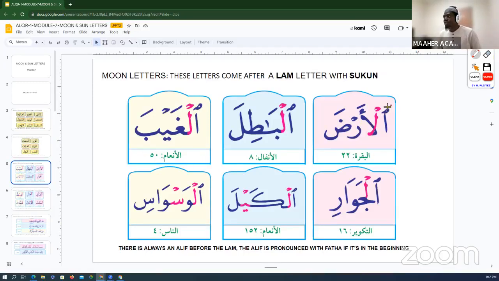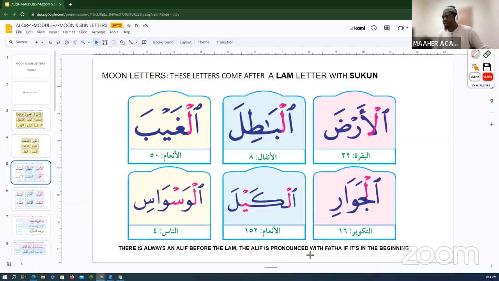Anytime you see this kind of hamza, this is called hamza al-wasli, and you see this kind of sword symbol on top of it, it means that this hamza here is going to be representing a different hamza there. So the alif here is going to be pronounced as a hamza. In the Quran there are 29 letters of Tajweed, while in Arabic there are 28 letters. So in the Quran letters, there's a difference between the function of a hamza and an alif. Here, you will be pronouncing this as a hamza. So this one is hamza al-wasl.